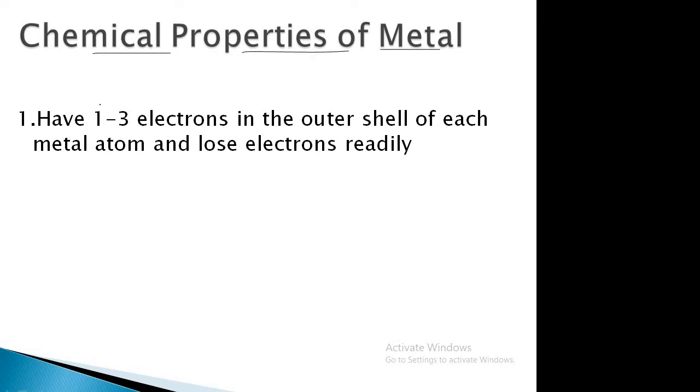Okay, then come to another topic, the chemical properties of metals. Here you see the chemical properties. Generally, metals have 1 to 3 electrons in the outer shell of each metal's atom and lose electrons readily. That means the outermost shell of a metal contains 1 to 3 electrons. So we can say metals are electropositive: they can lose electrons easily and become positively charged cations by losing the electrons. This is the first point of the chemical properties.